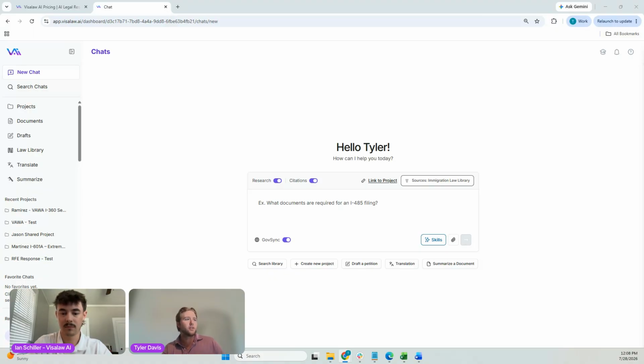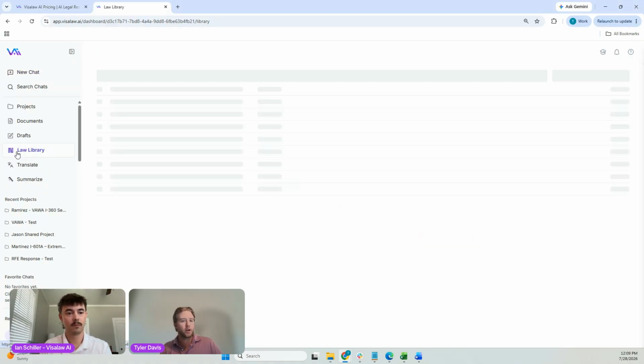But what we're looking at here is our dashboard view of Visalaw. This is the view we're greeted with when we first log into the system. Before we dive into the chat style functionality here, I do want to provide everyone context of where the information is coming from for legal research purposes behind the scenes. So I'm going to navigate us first into the law library here.